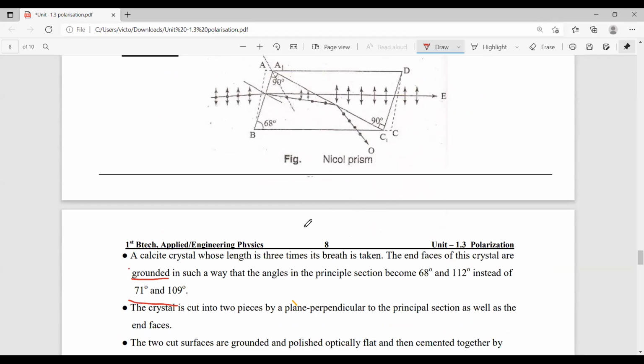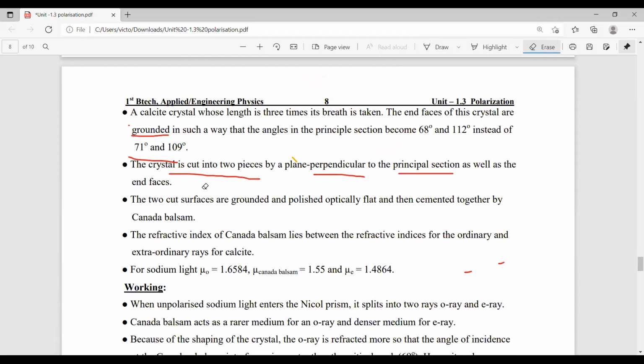The second step is that the crystal is cut into two pieces, perpendicular to the plane of the principal section, and it makes an equal angle with the end faces. Here 90 degrees is there, and here 90 degrees is there. The third step is that the cut pieces are again ground and polished.